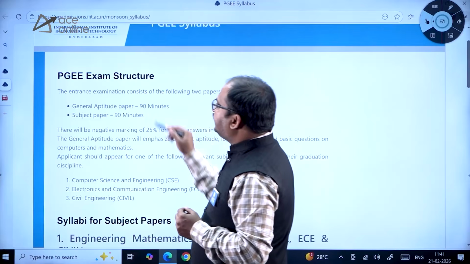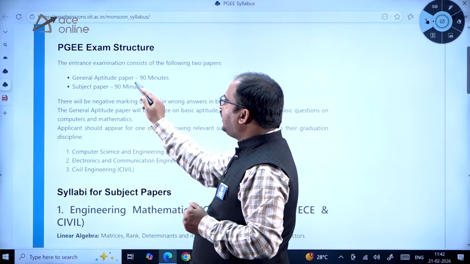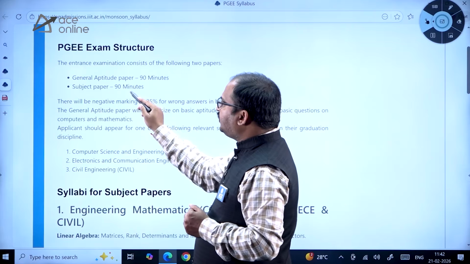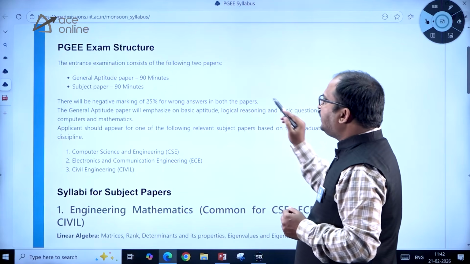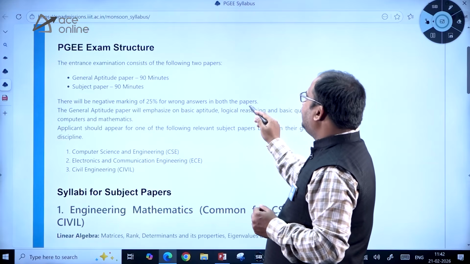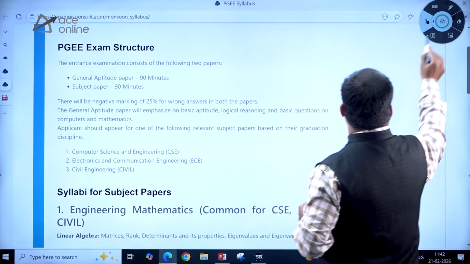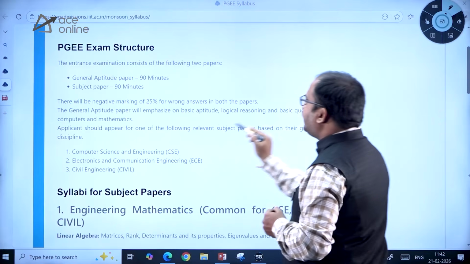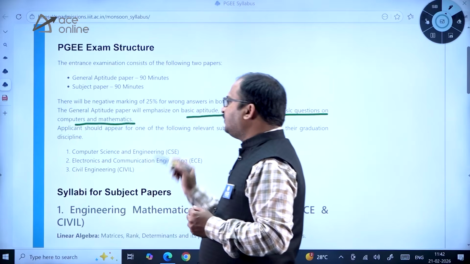So, PGEE exam structure. The entrance exam consists of the following two papers: general aptitude paper, 90 minutes, and subject paper, 90 minutes. There will be negative marking of 25% for each wrong answer. In both papers, the general aptitude paper will emphasize basic aptitude. So here you can see basic aptitude, logical reasoning, and basic questions on computers and mathematics.